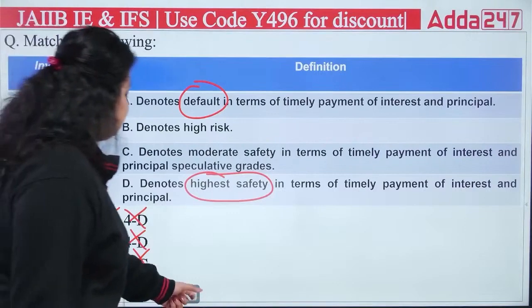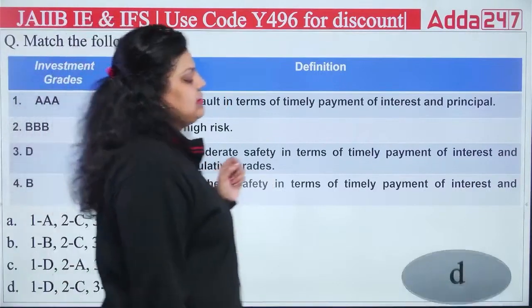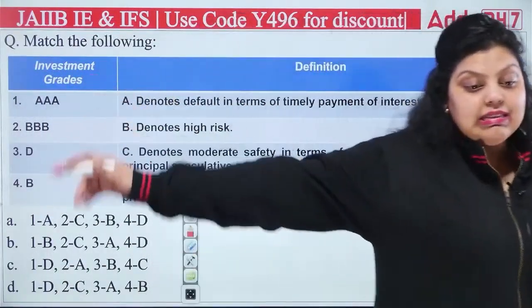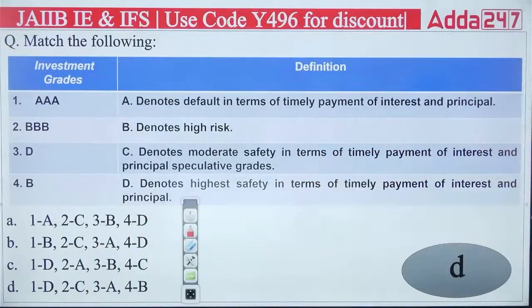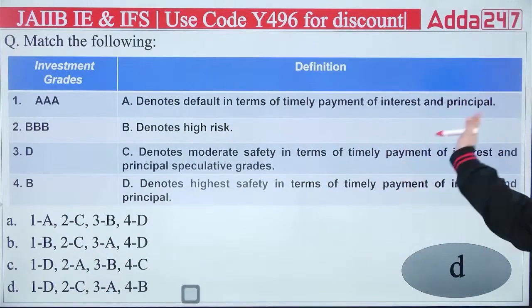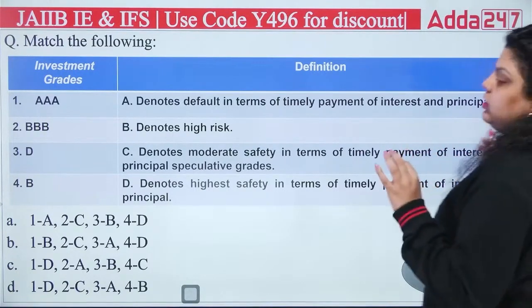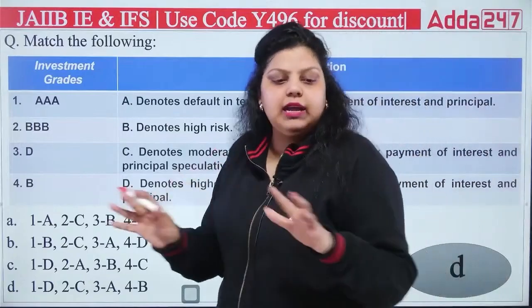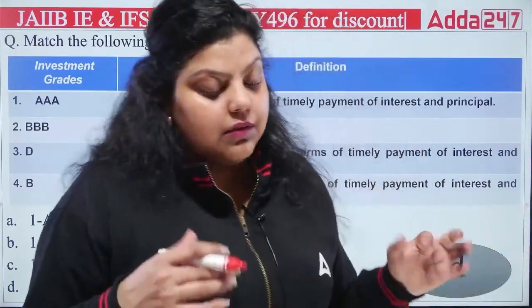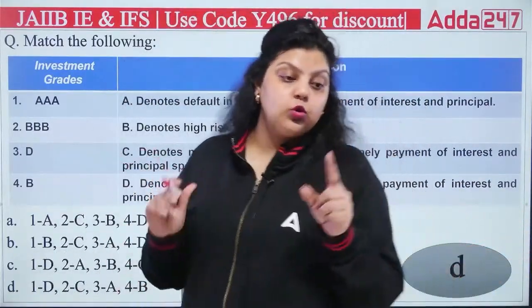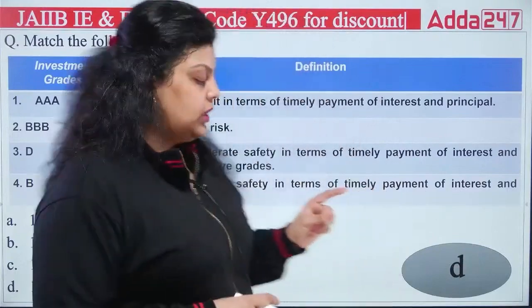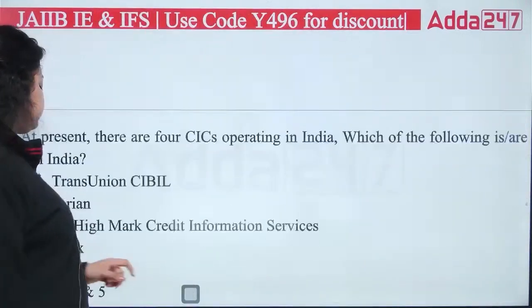So you can simply say the right match for the following answer will be option D. This is how you have to find out which of the following is correct in case of match the following. Do make sure you read the definitions and try to match them with the right combination. Always make sure that you are using the elimination method wherever you are practicing. If you are giving a mock test by yourself, do make sure you use the elimination method. Okay, so the right answer is D.